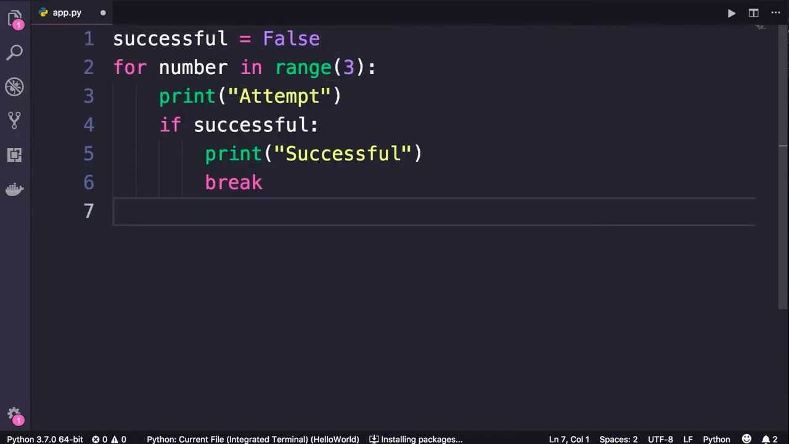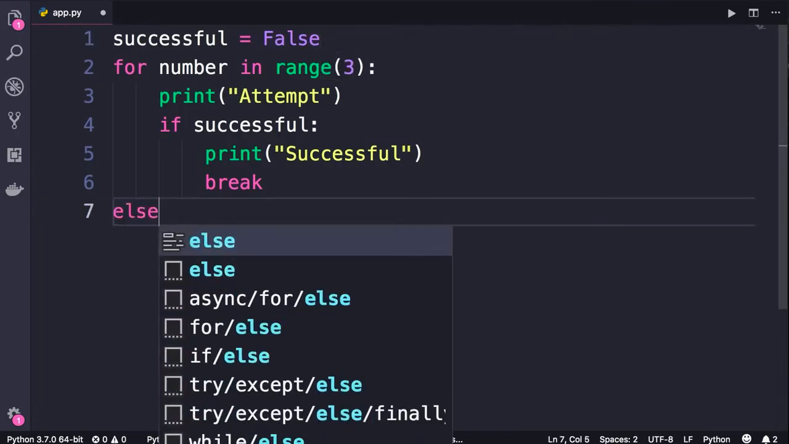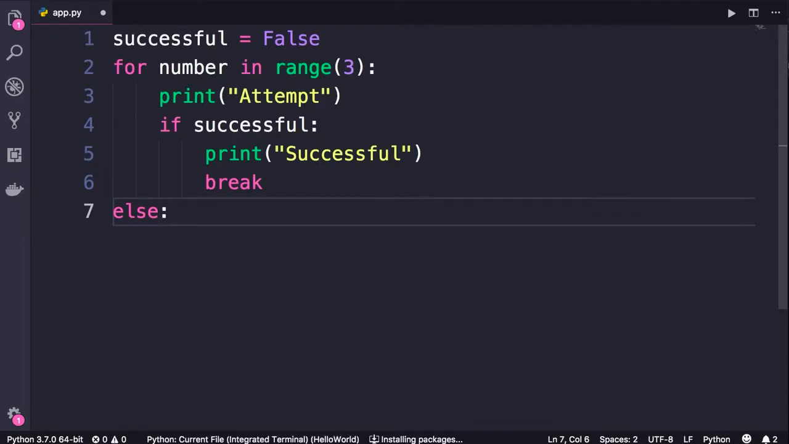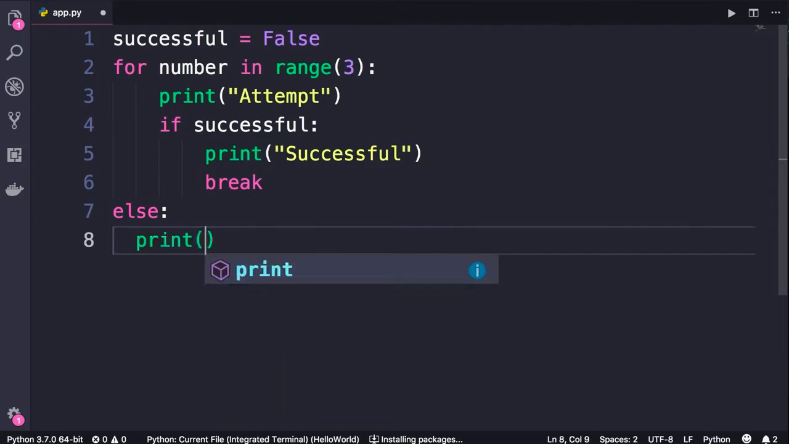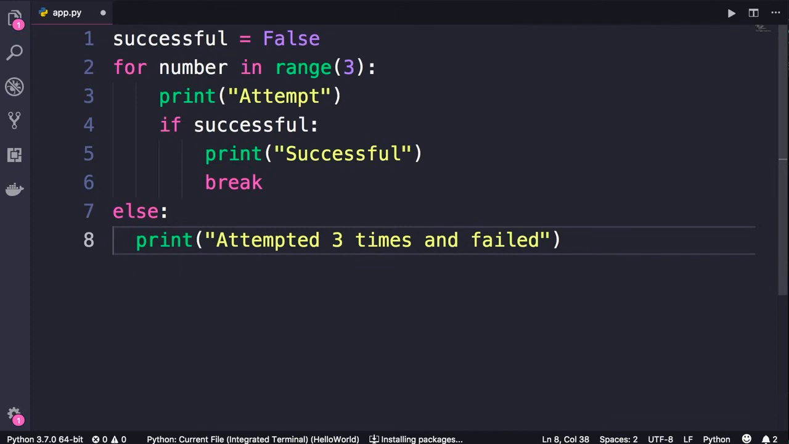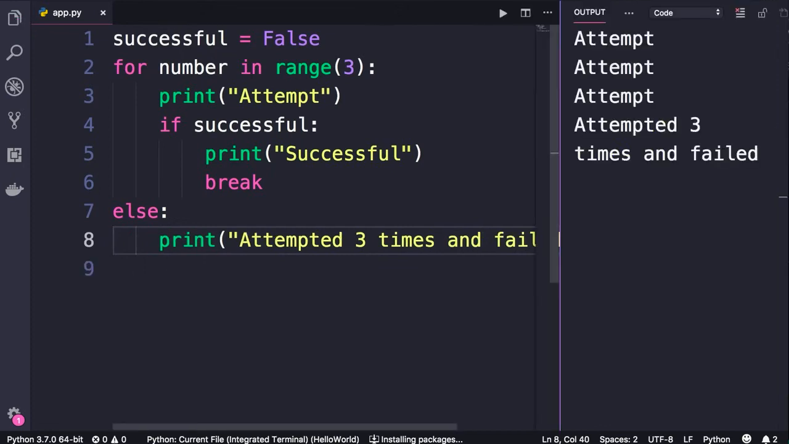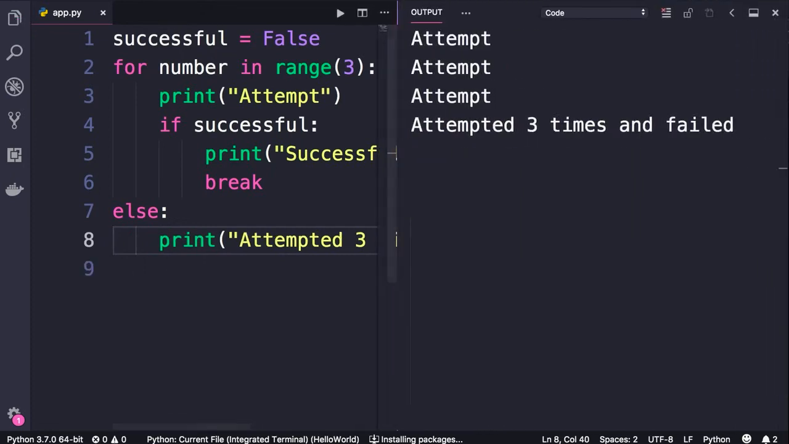Now at the end, here we can add an else statement. This is what we call a for else statement. What we put under this else statement will only be executed if this loop completes without an early termination. So if we never break out of this loop, then the else statement will be executed. So here we can print a message like attempted 3 times and failed. So run the program. See what we get. 3 attempts followed by this message, attempted 3 times and failed.